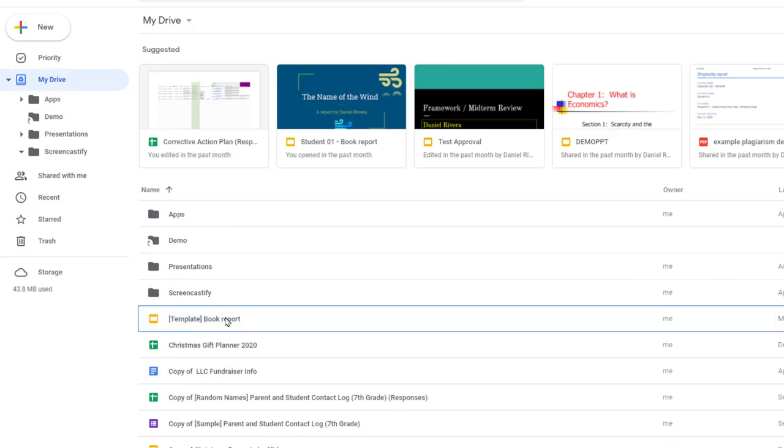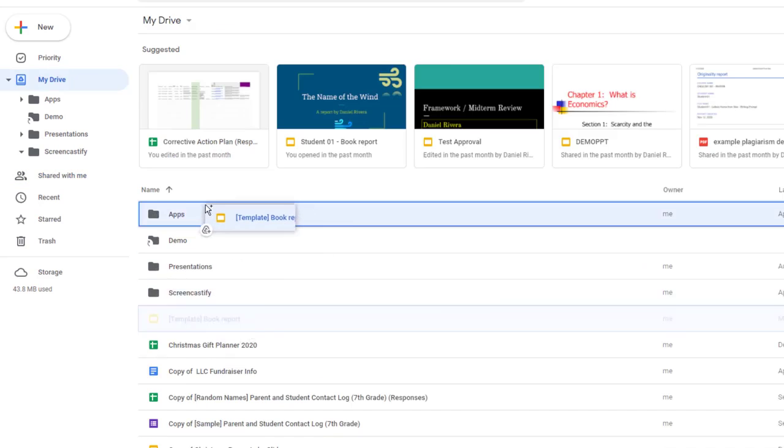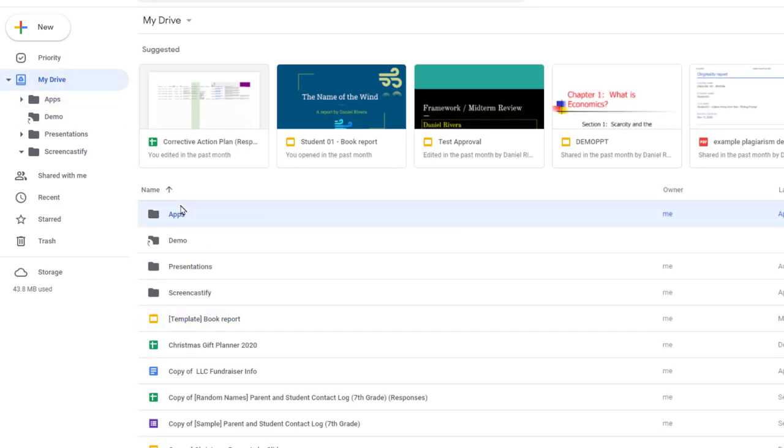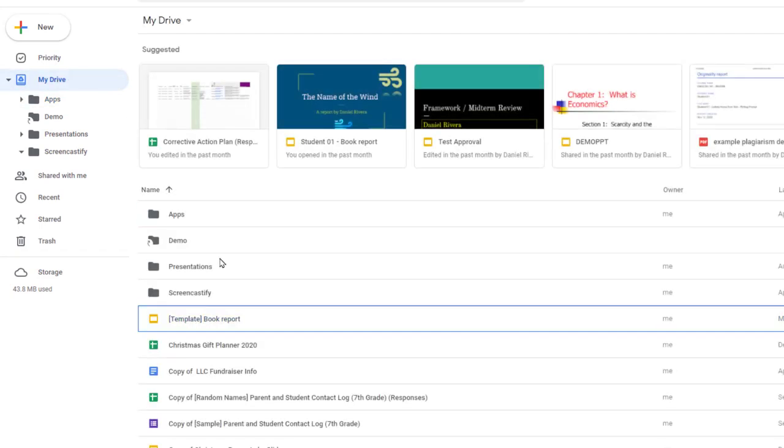Shortcuts are very helpful when you want a file to be accessible in more than one place at the same time. Resist the urge to make copies of files, since it divorces them from each other. With a shortcut, you can always link back to the original file, reducing redundancy and keeping everything current.